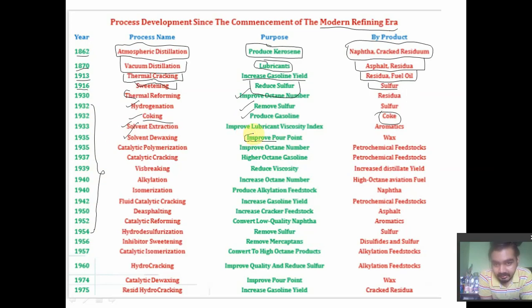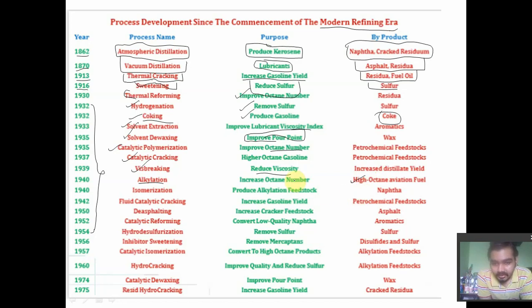In the next or next-to-next video we will see what pour point, viscosity index and octane number are. Then we have catalytic polymerization, catalytic cracking, and viscosity breaking, that is to reduce viscosity. Viscosity and pour point are interrelated. Alkylation is used, and as a byproduct we obtain high octane aviation fuel.